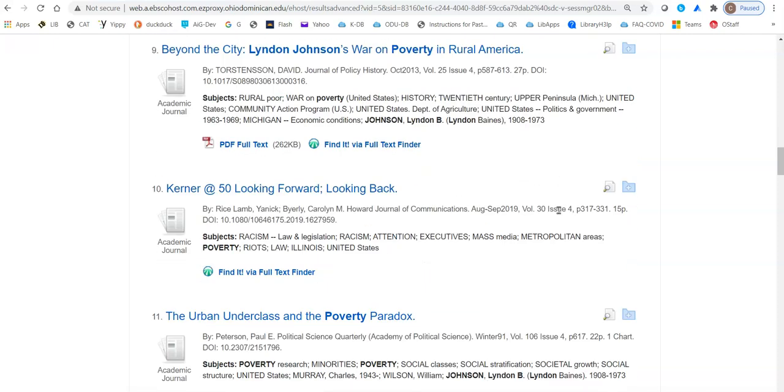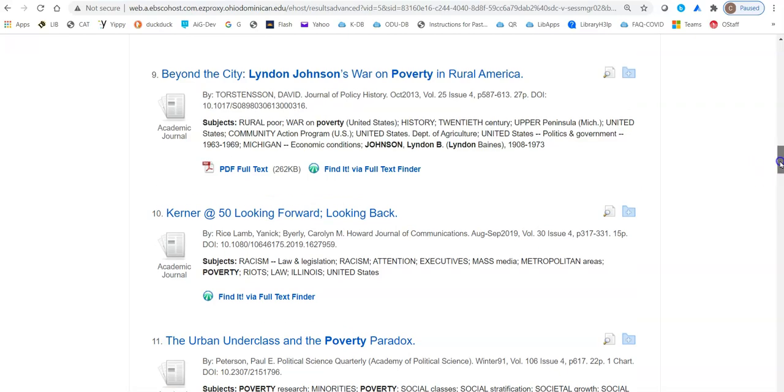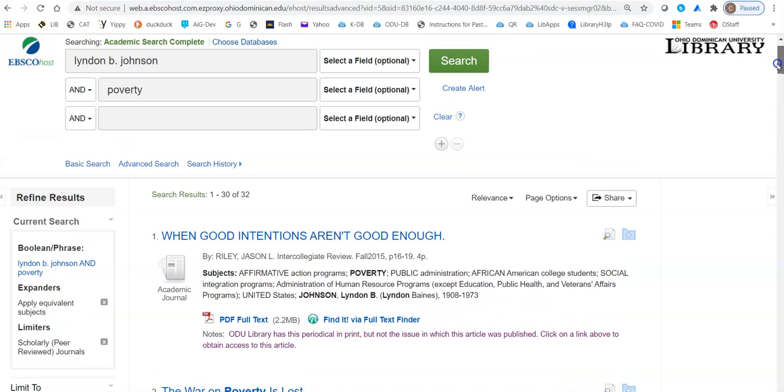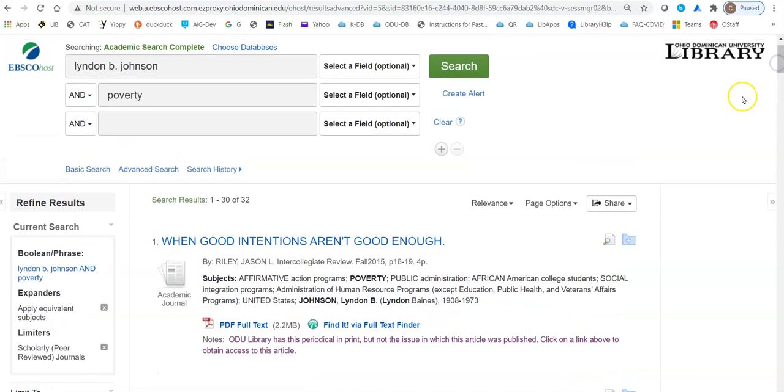So you also see with number 9, it focuses on poverty in rural America. Each one of these articles is going to give you different aspects, potentially pros and cons concerning this individual's impact on poverty and whether or not the person was successful or to what degree.